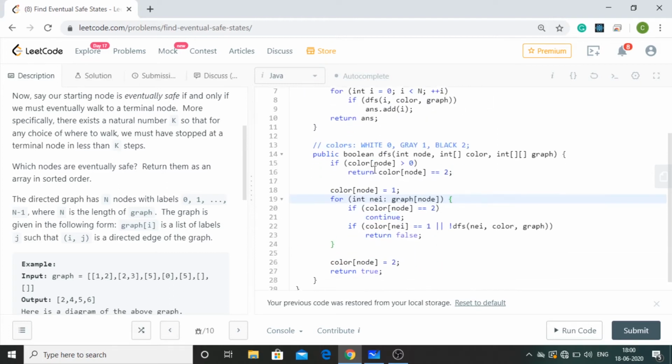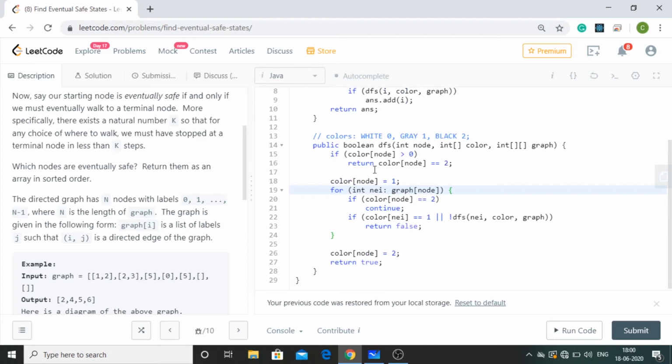So first we'll see the helper function, that is DFS. We are accepting node, color array, and the graph multi-dimensional array in it. We'll come back to this condition later on. First we'll move on. When the node comes for the first time in this loop, we are going to initialize the color of node to 1, since it is inside a cycle, and when we exit the loop, we will make it 2. Like if it doesn't end up in a cycle, then we would make this color of node equal to 2.